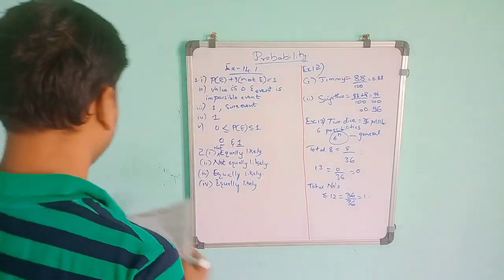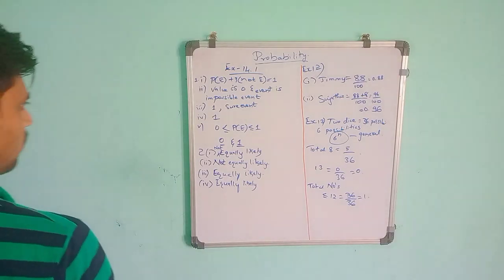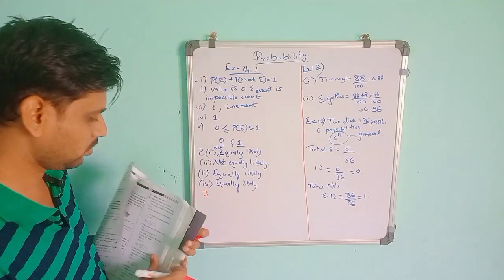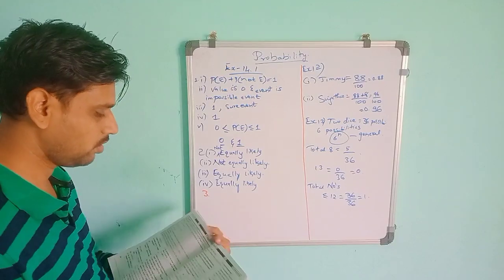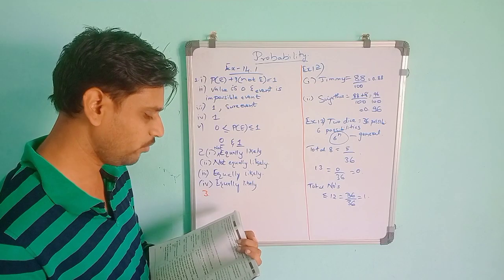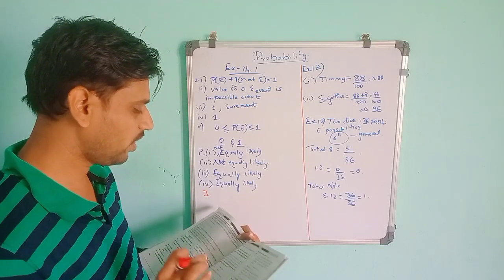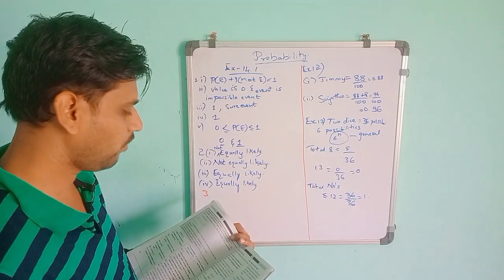Then third one, why is tossing a coin considered to be a fair way of deciding which team should get the ball at the beginning of a football game? So to start the football game, why do they toss?